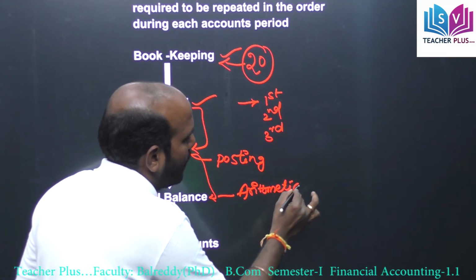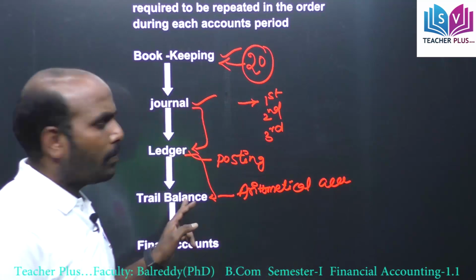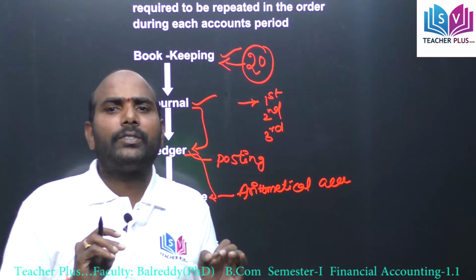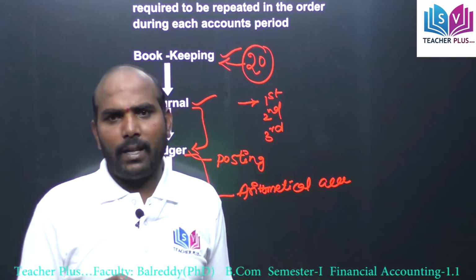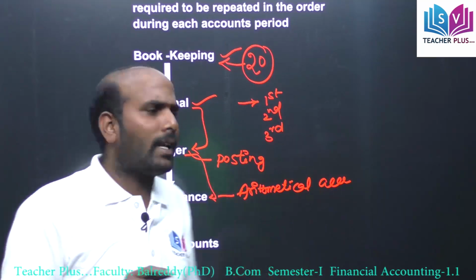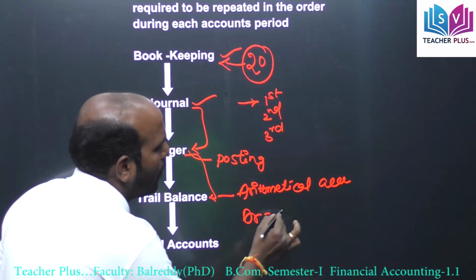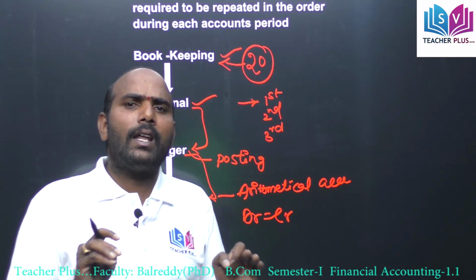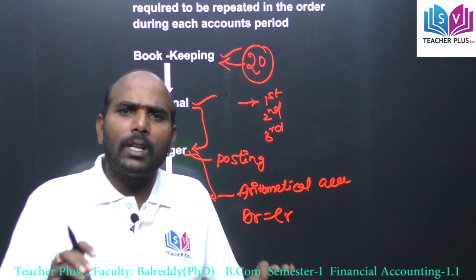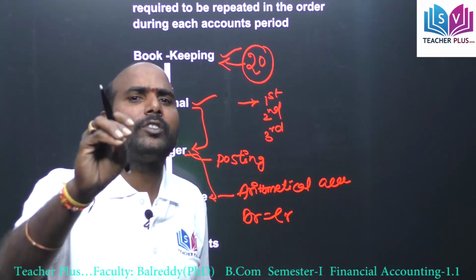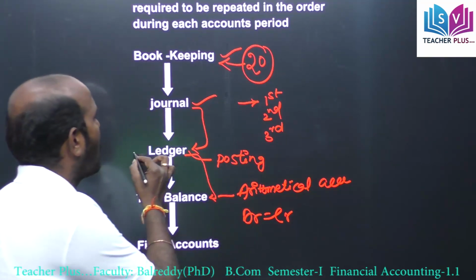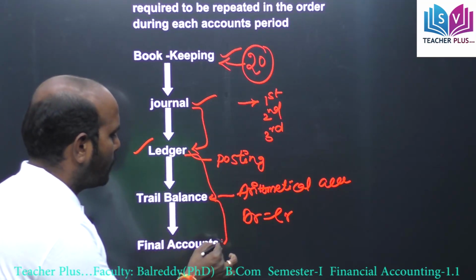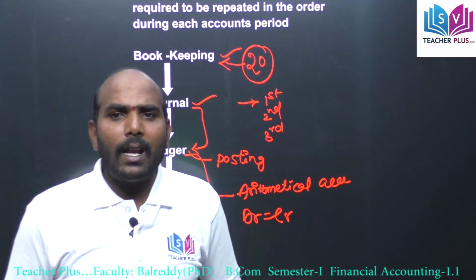Trial balance always shows that the debit balances are equal to the credit balances. Finally, trial balance is prepared to know the arithmetical accuracy of the ledger accounts. Then next, on the basis of the ledger accounts we prepare final accounts.